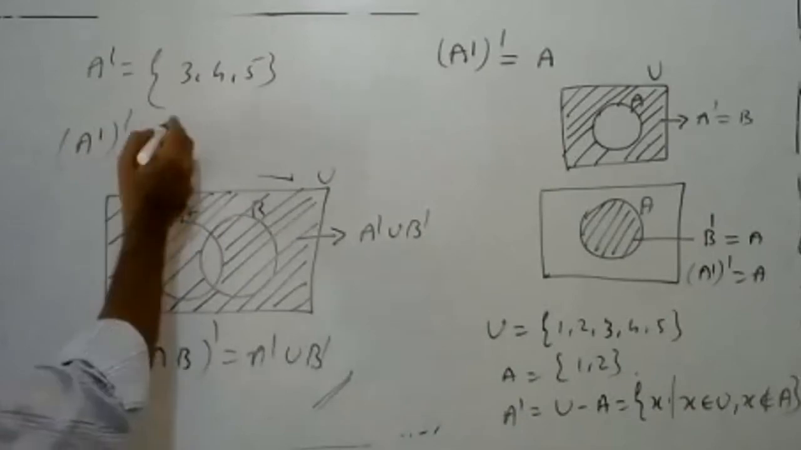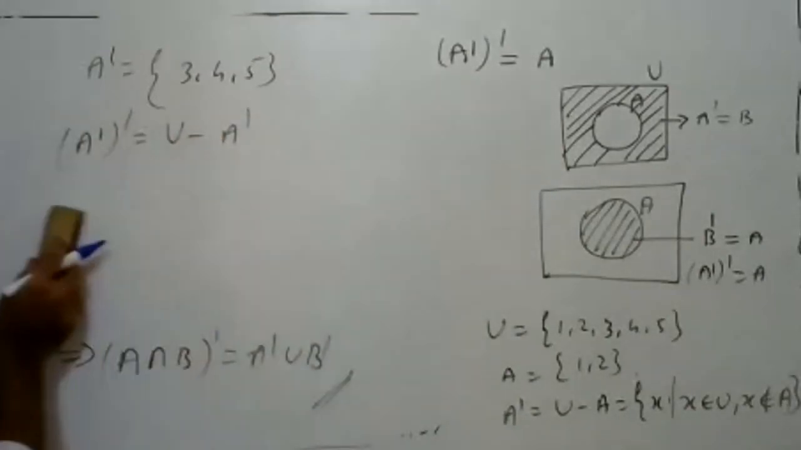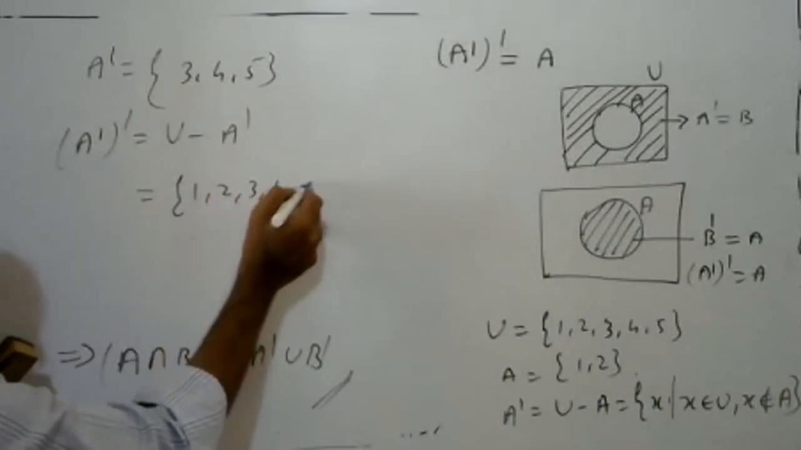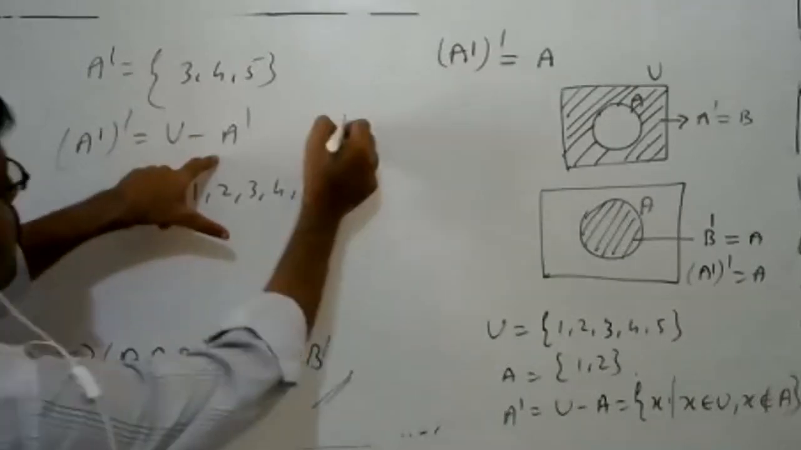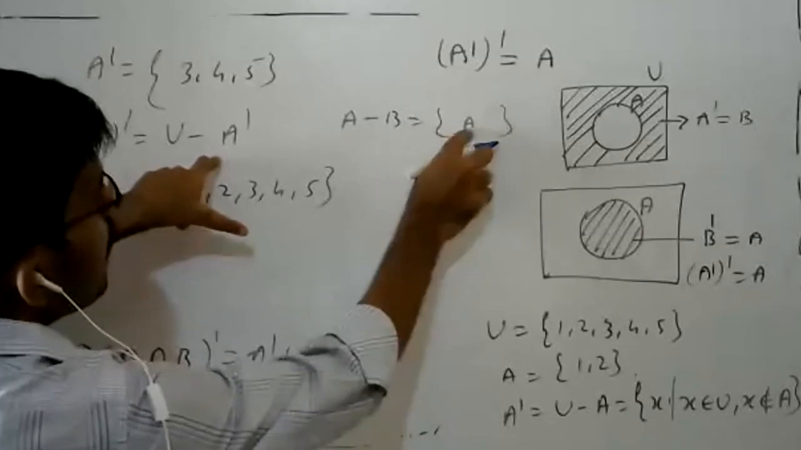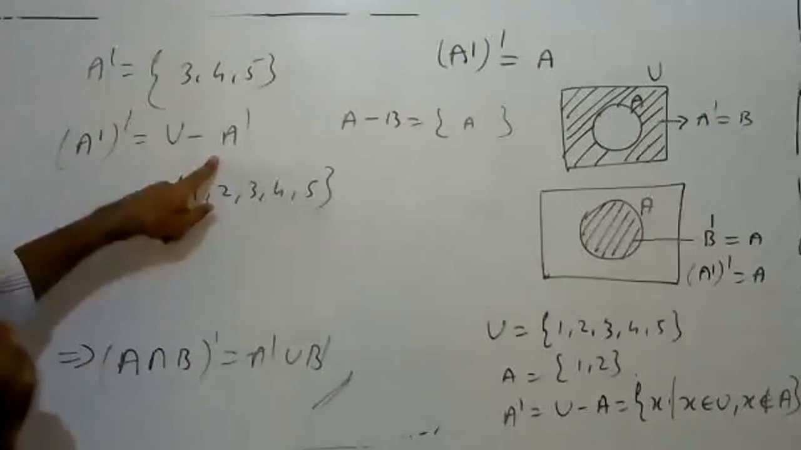Again take a complement. What is the answer? Again that is U minus A complement. What does U minus A complement mean? First of all, you write all the elements in U. What is U minus A? A minus B means how to write that? First of all, write all the elements of A and remove the elements that belong to B.